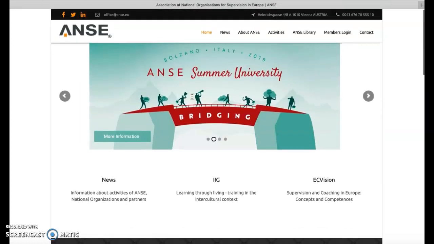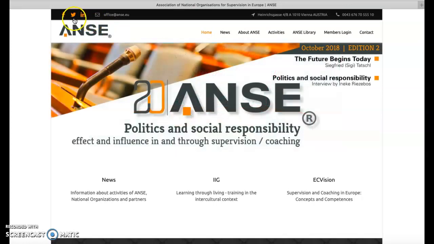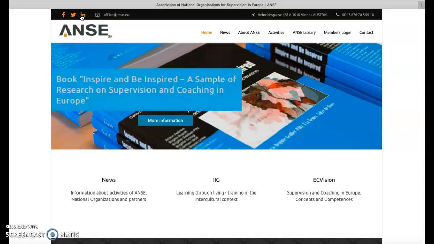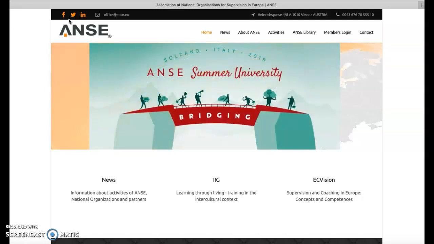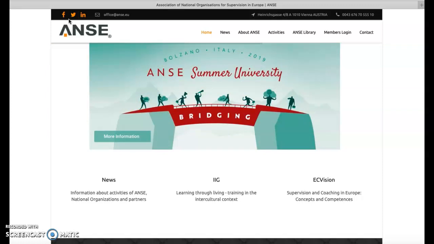If we scroll back all the way up, here you can see the Facebook sign, the Twitter sign, and the LinkedIn sign. On our social media, you can get weekly updates, so there's more activity than on the website. If you are on one of these social media platforms, please follow us, and you'll be informed with more things to know about ANSE or interesting discussions on LinkedIn or whatever you want to.